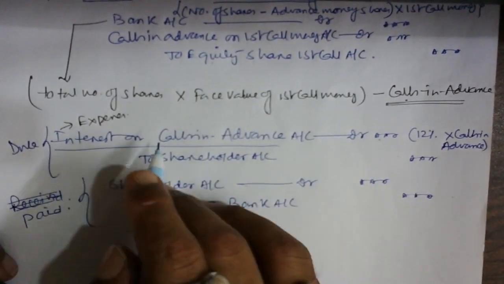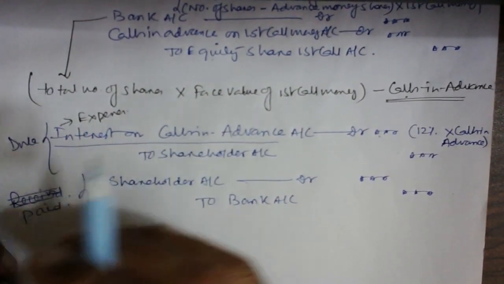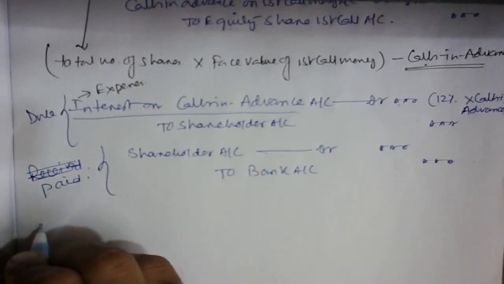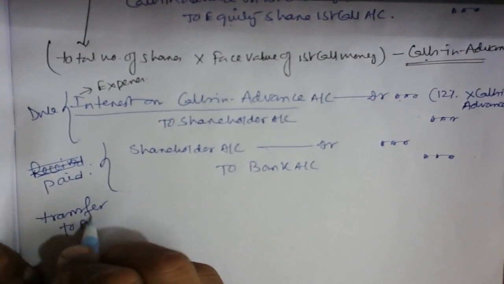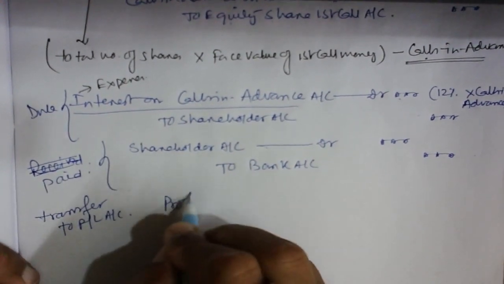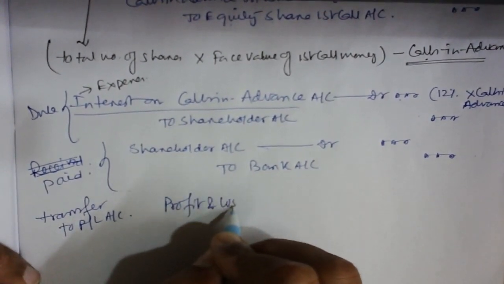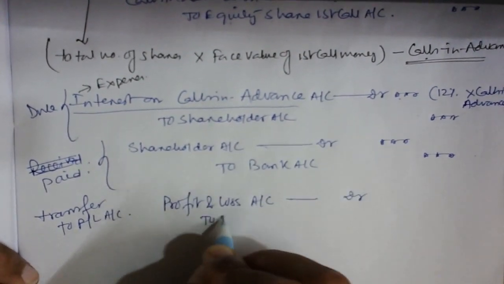And this interest on calls in advance needs to be transferred to profit and loss account as an expense. So when transferred to profit and loss account, the journal entry will be, obviously profit and loss should be debited because it's an expense, to interest.